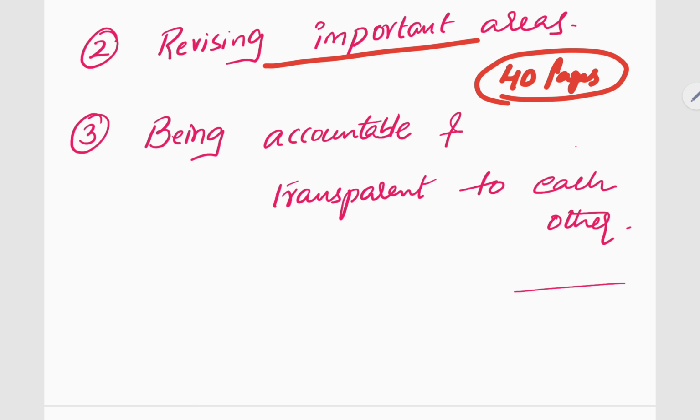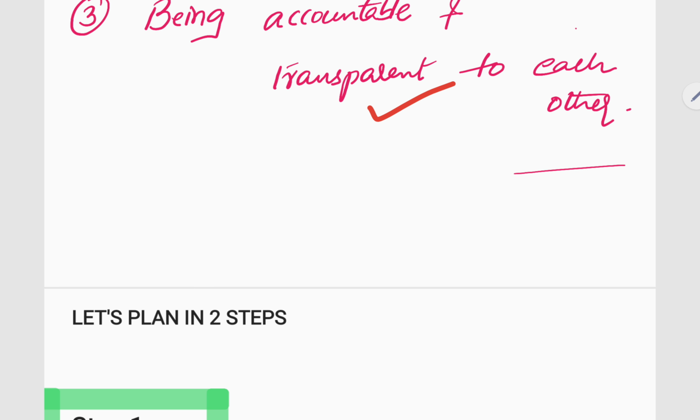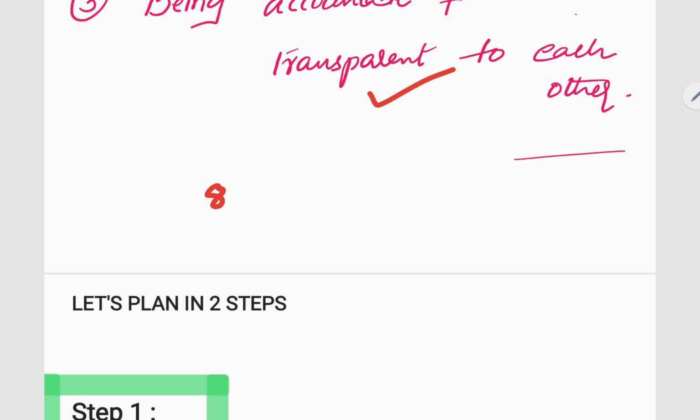And most importantly, you have to be accountable and transparent to each other. What do you mean by transparent? Look, for example, in a given day you have a target of reading 8 hours, but you have only read 1 hour, or you did not read at all. Okay, so don't worry, it happens to every aspirant.